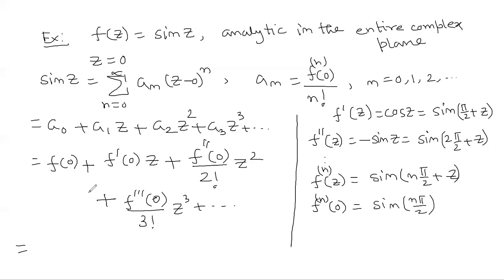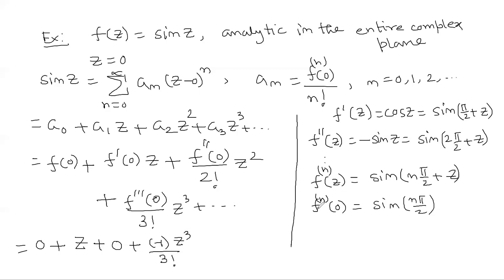So let us try to determine the values. What is sin at the point 0? It is 0. After that, what is f dashed of 0? If you put n equal to 1, you will get sin pi by 2, that means 1. Next, what is f double dash 0? It is sin pi, so it is further 0. Next, if you put n equal to 3, it will be sin 3 pi by 2, that means minus 1, times z cube by 3 factorial.